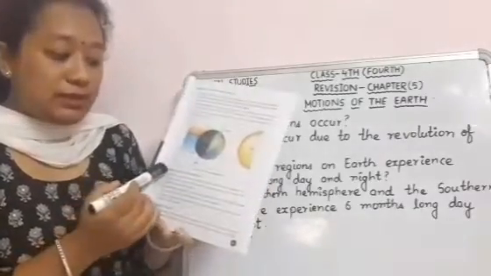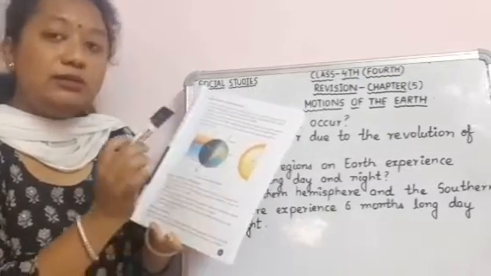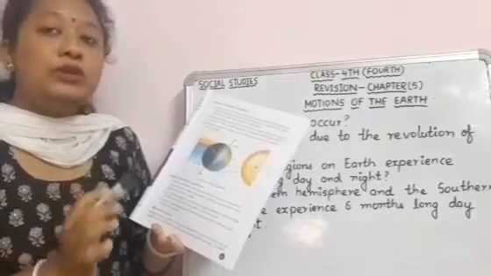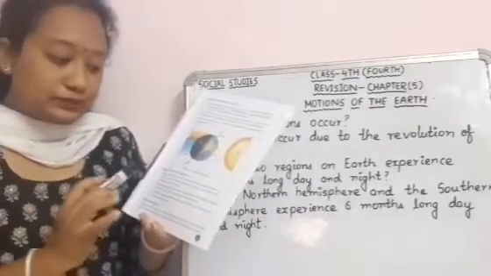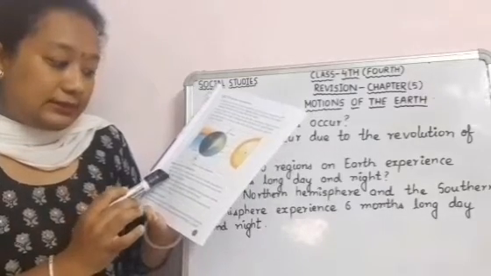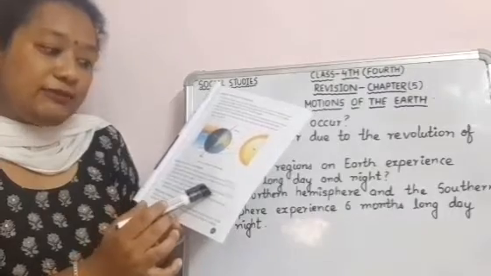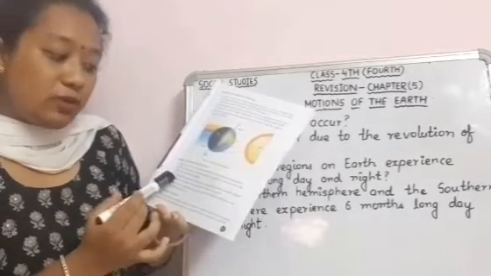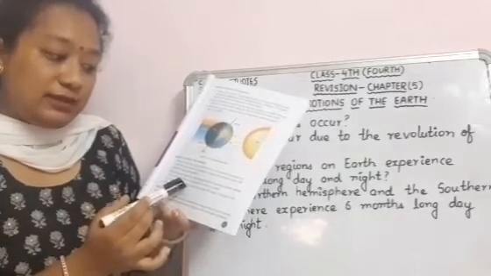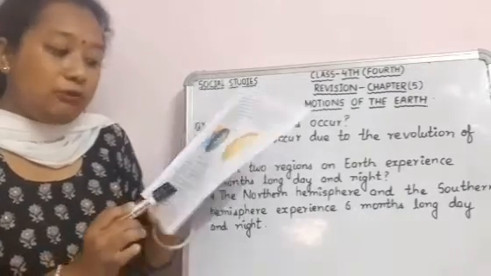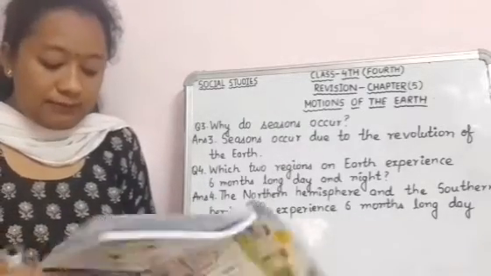And opposite to that, summer in the southern hemisphere, I told you the southern hemisphere is towards the sun. So here the northern hemisphere is away from the sun, so it will experience night. The southern polar region has continuous daylight for almost 6 months, whereas the north polar region has long night for almost 6 months. It will experience this from the month of October to February in the southern hemisphere.